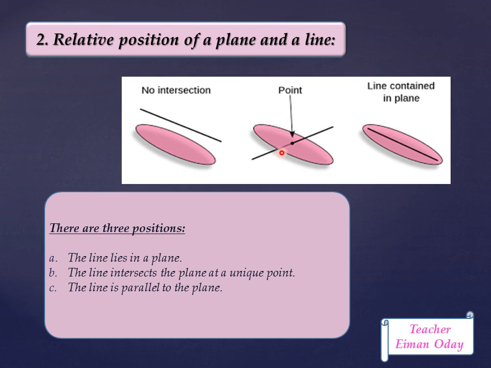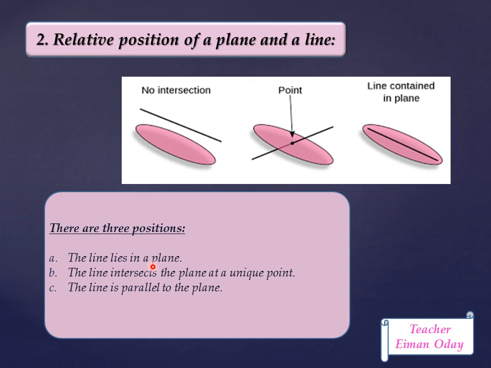Or there is an intersection at one point, and in that case the line is passing through the plane. And if it is already contained in the plane, it belongs to the plane, meaning that it has many points, all of them on the plane. So these are the three positions.